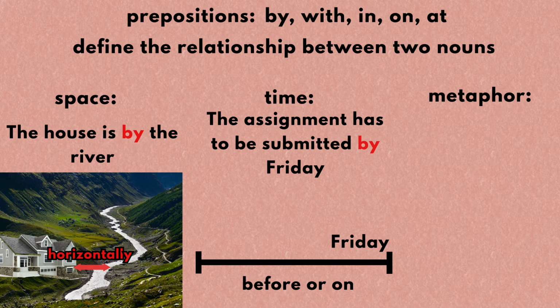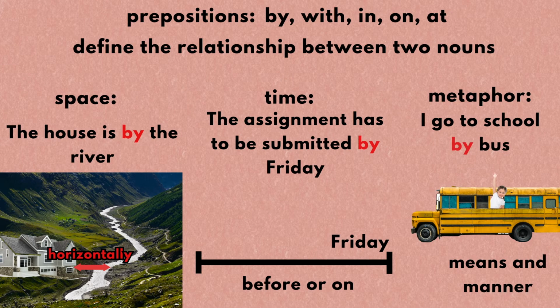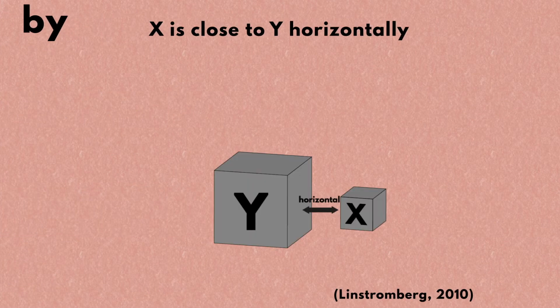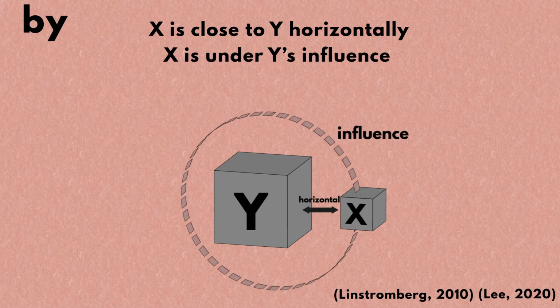Finally, if I say I go to school by bus, then the bus is the means and manners of transportation. Alright, with this in mind, let's start with the meaning of the word by. The core meaning of by indicates that X is close to Y horizontally and that X is under Y's influence. Depending on the context of use, this core meaning may change slightly.